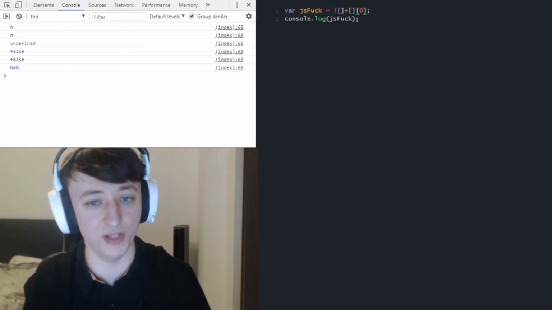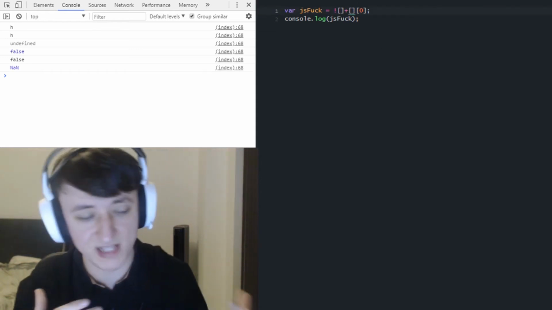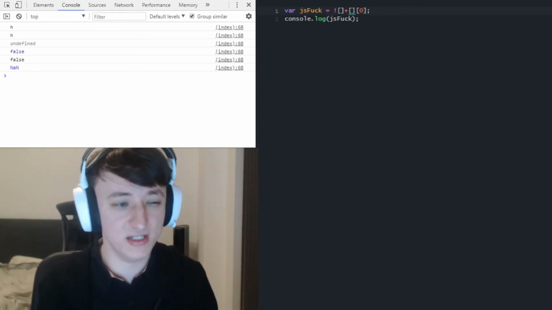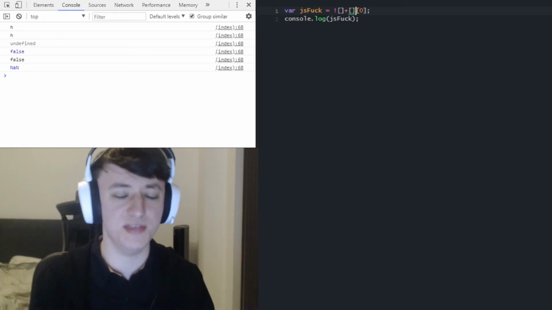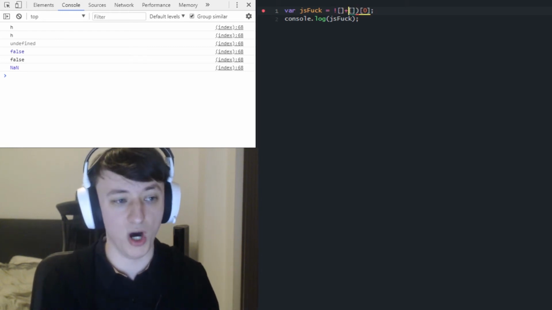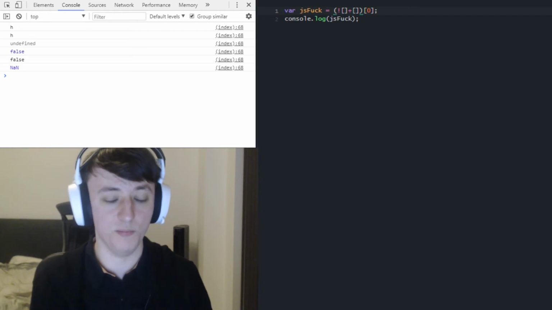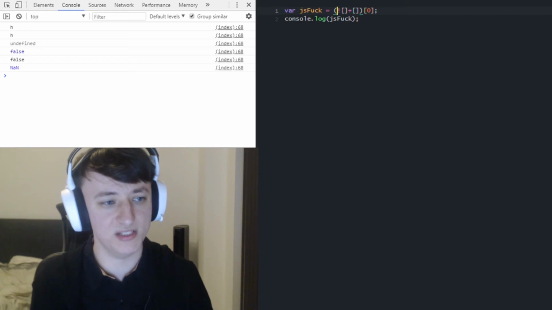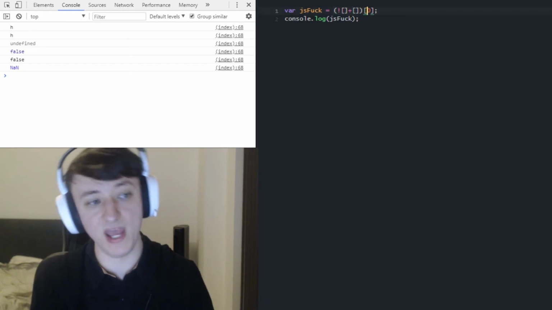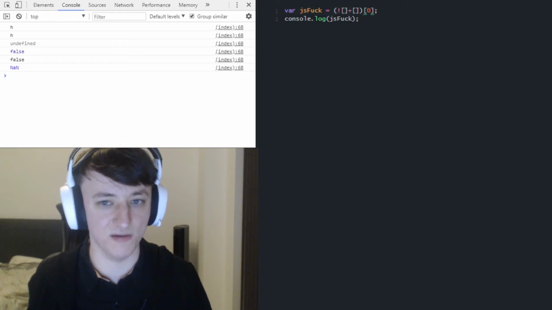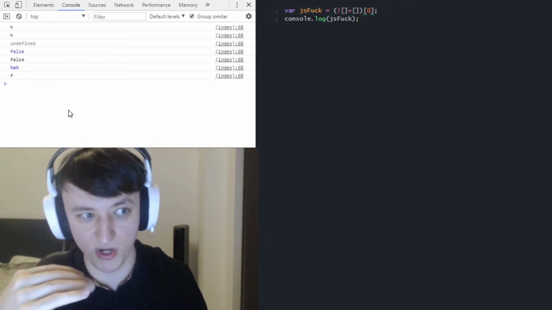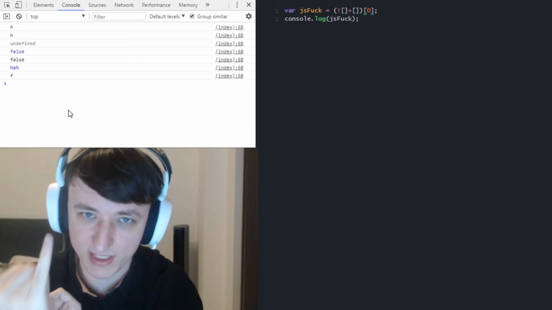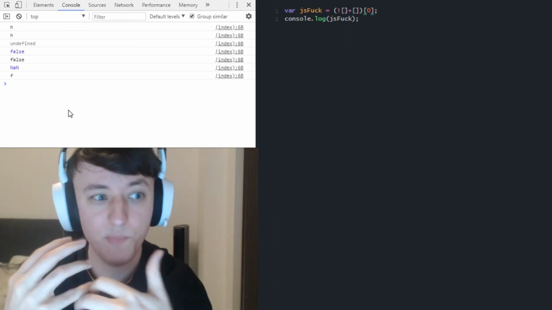Now this actually will not work because of operator precedence, which I won't go too far into detail about, you can Google that, but long story short, JavaScript isn't sure which order to try and do things in. So we can separate our operations using our brackets, because brackets in JavaScript have the highest precedence of any operator in JavaScript. So we're saying run all of this first, and then try and get something at the index of 0, which returns us f as a string. So now we have true, false, and undefined broken down into every character of that string. We can start using that to build strings.